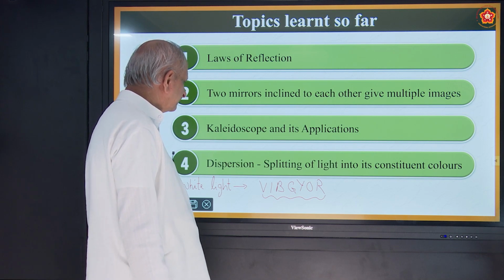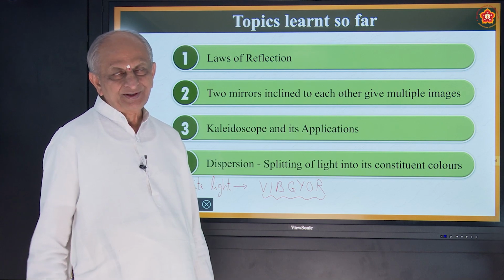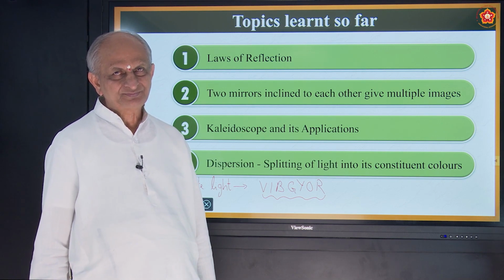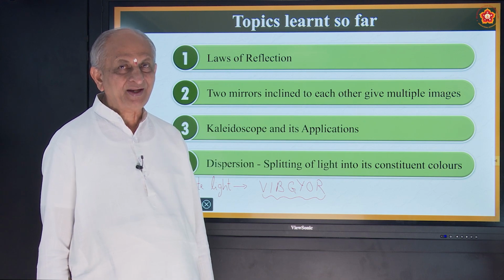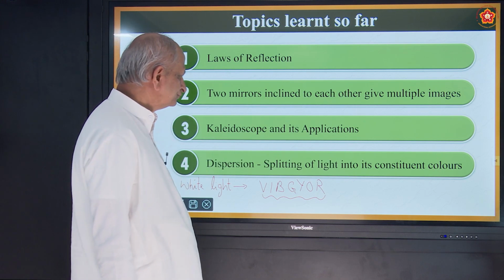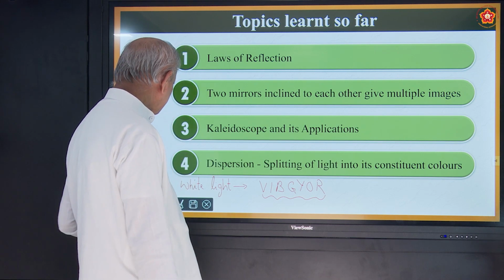So this phenomenon is called dispersion. In nature, where do you see it? Yes, we see it in the form of a rainbow, correct? So this is a very interesting phenomenon which you have studied in the last class.